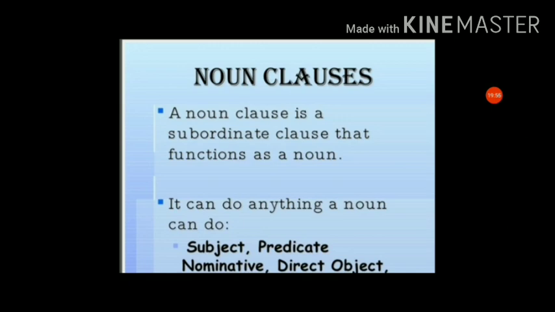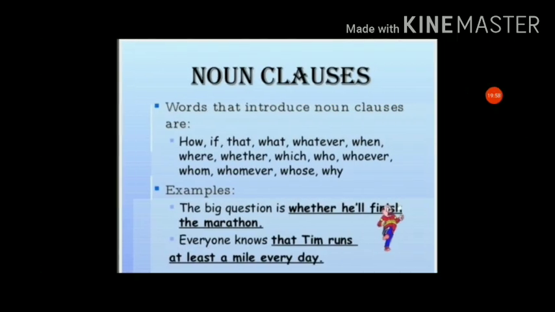The words that introduce a noun clause are how, if, that, what, whatever, when, where, whether, which, who, whoever, whom, whomever, whose, why. A noun clause is used because it gives extra information about the noun, and the sentence or part of the sentence functions like a noun.